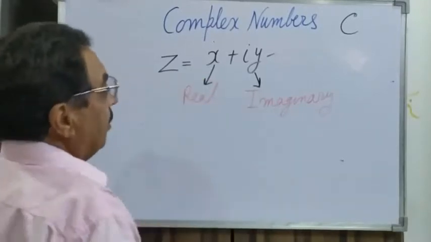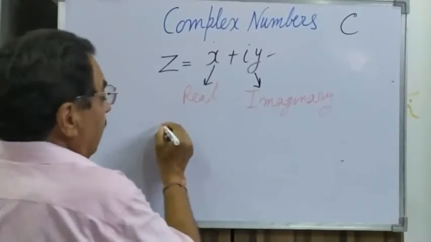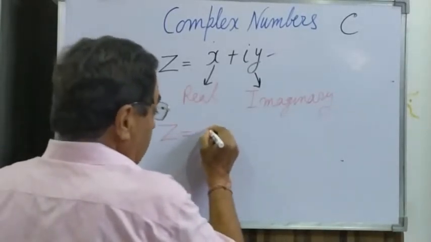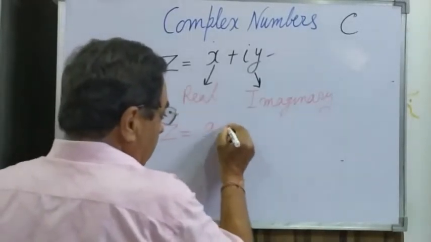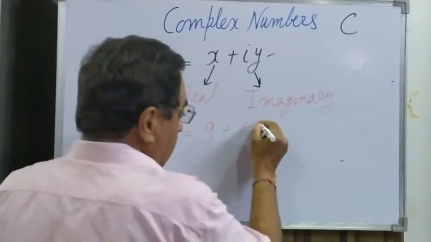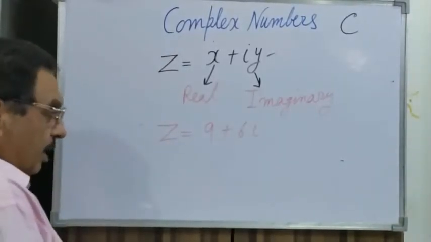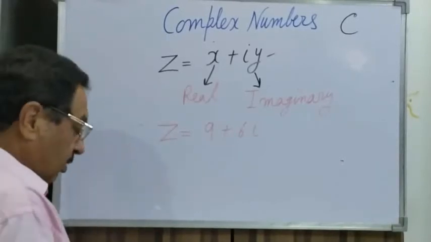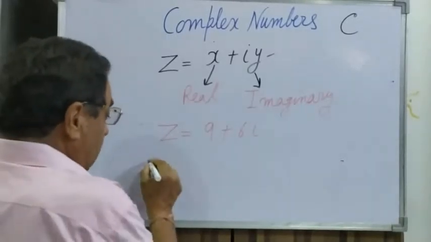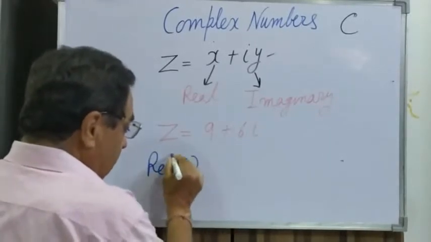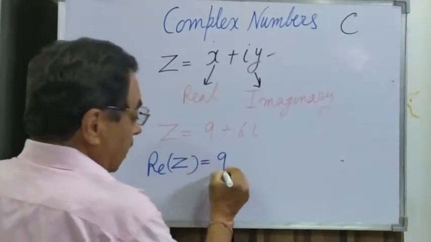So how to write this down? Suppose I give you a question, z is equal to 9 plus 6 iota. Okay. Then what is the real part? In the exam, the question comes up: write down the real part of this complex number. So you will write it this way: Re(z) is equal to 9.